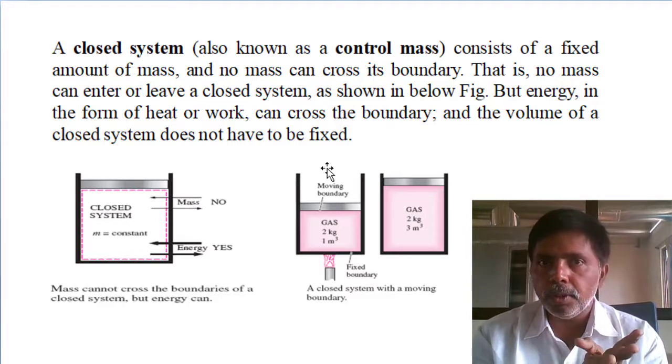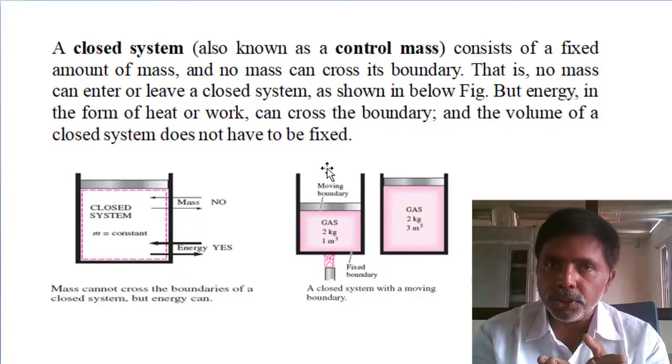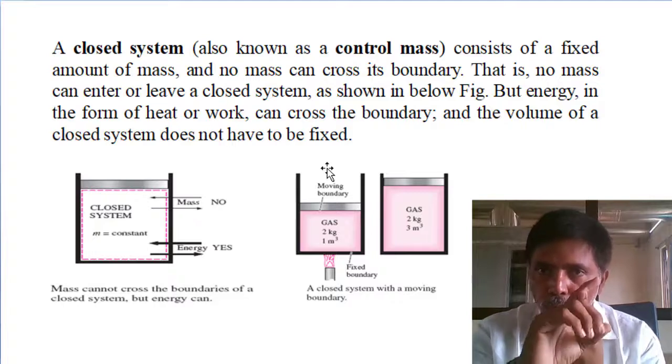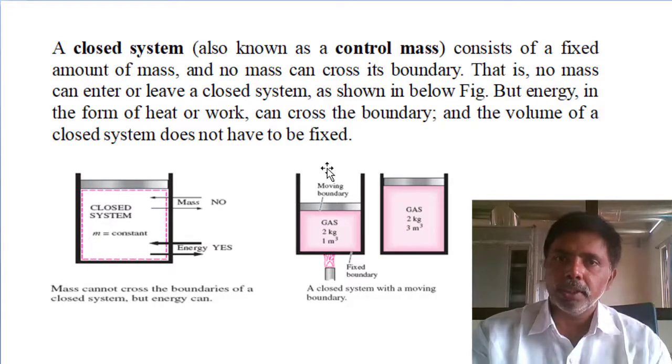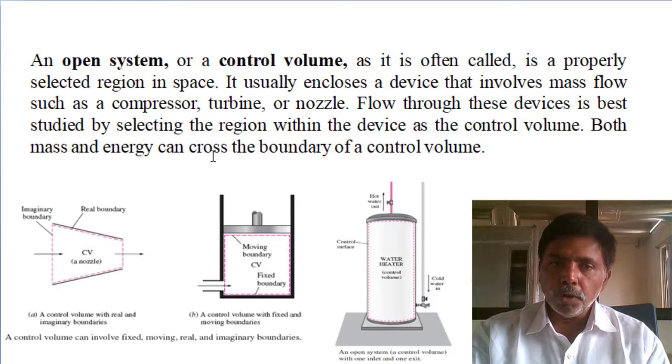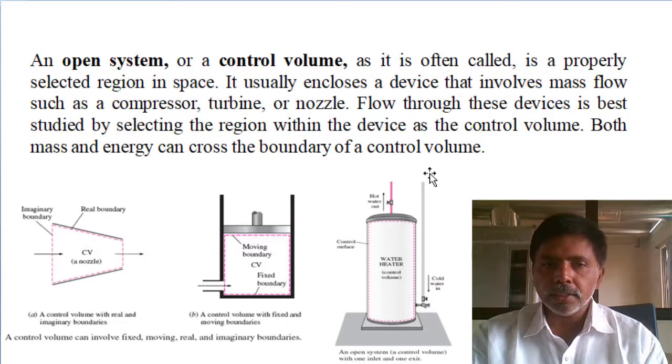Mass is not crossing the boundary, energy is crossing the boundary, volume is changing, and boundaries are real and movable. There is no imaginary boundary. Next, move to the open system. In the open system, you can select a water heater or a turbine, any one example.